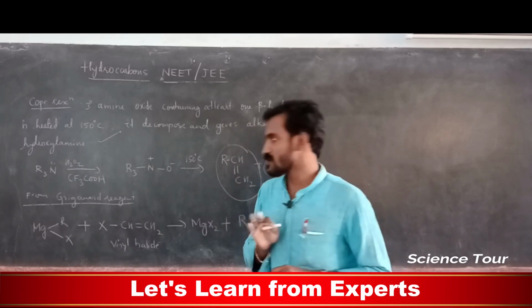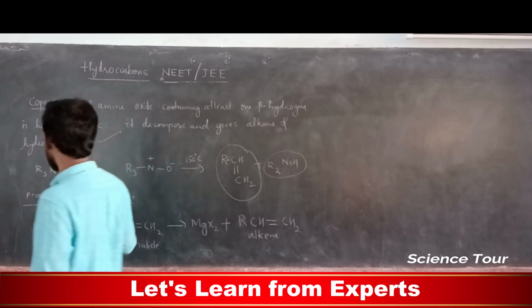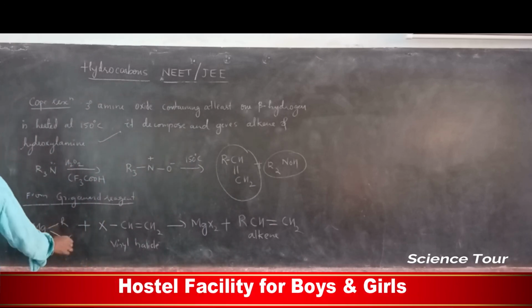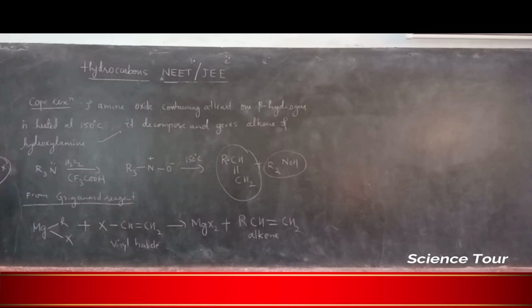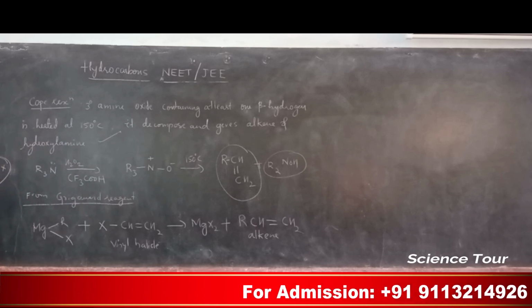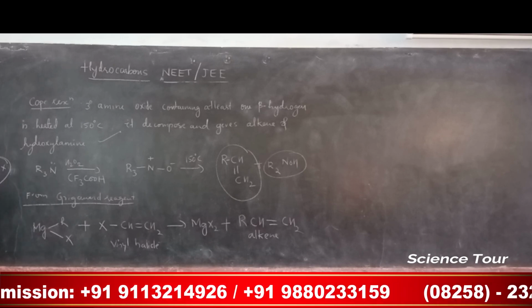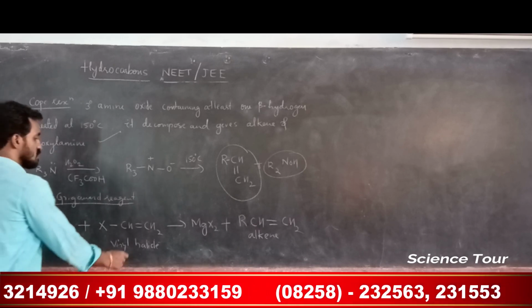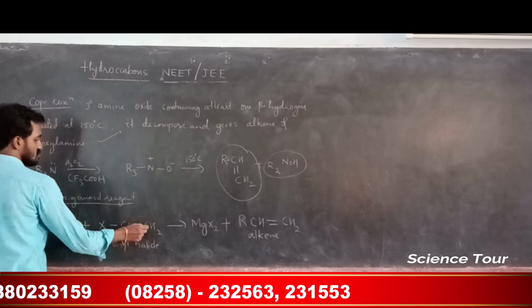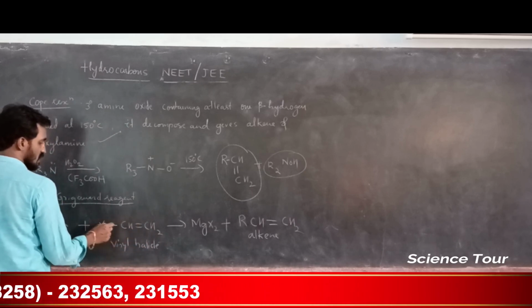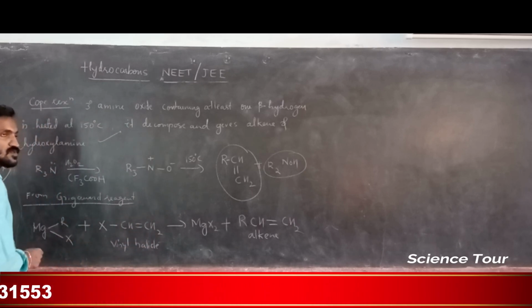Cope reaction, okay. And one more is from a Grignard reagent, RMgX, you know that RMgX is nothing but a Grignard reagent. In this Grignard reagent, X means halogen, any halogen, chloride, bromide, iodine, like that. R means any alkyl group, then magnesium. It is reacted with the vinyl halide, CH2=CH-X, where X is any halogen, chlorine, bromine, iodine.